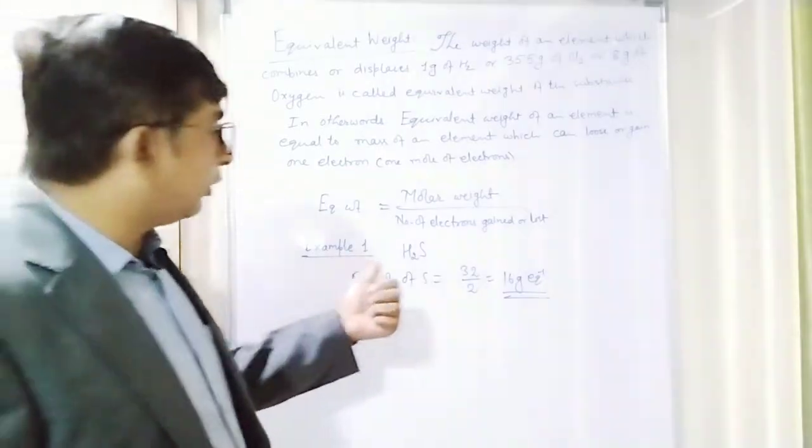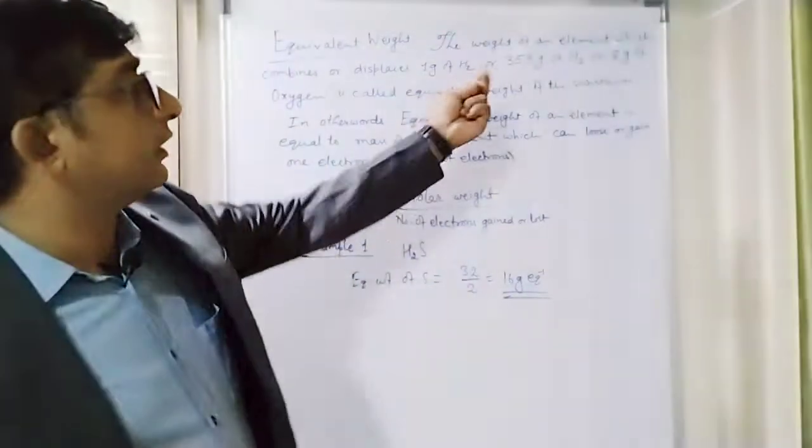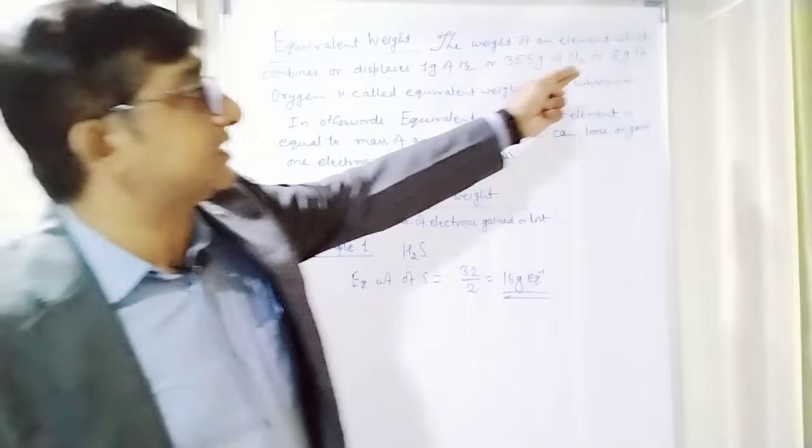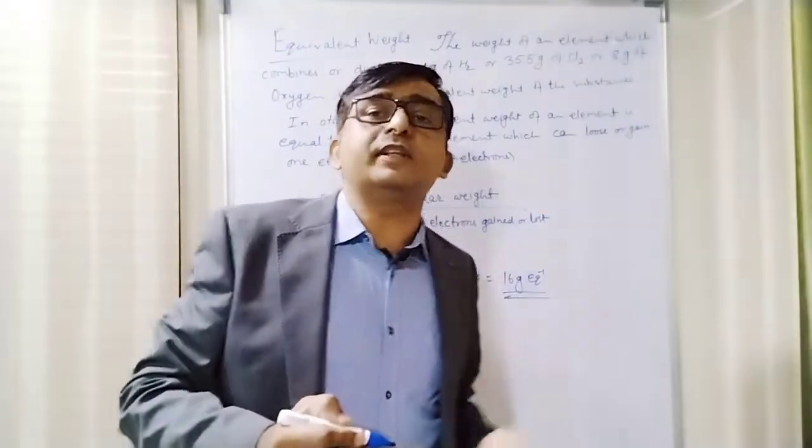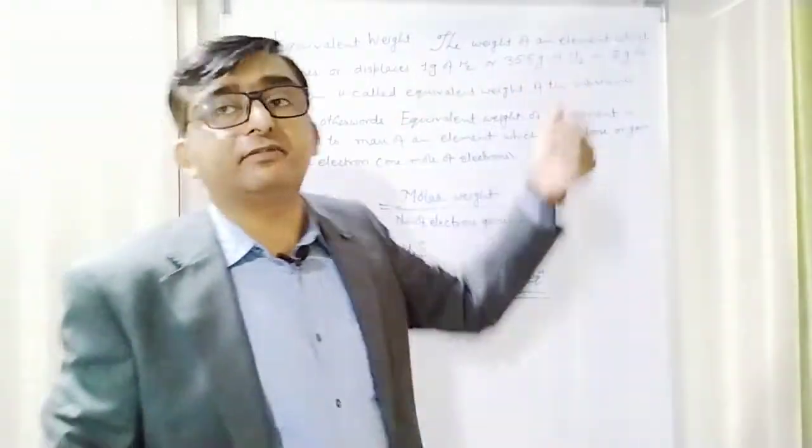Similarly, you already know that oxygen's equivalent weight is 8 gram, and chlorine's equivalent weight is 35.5 gram.